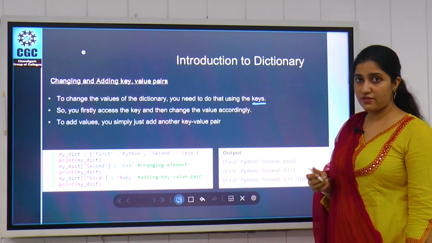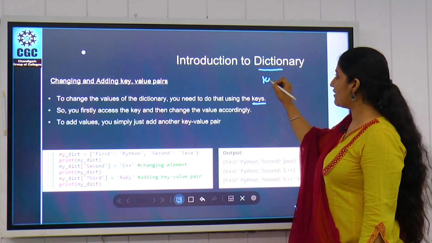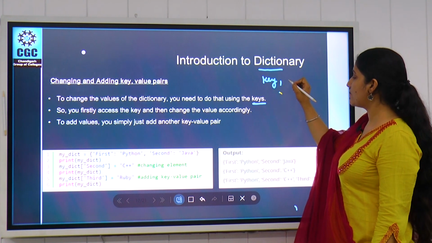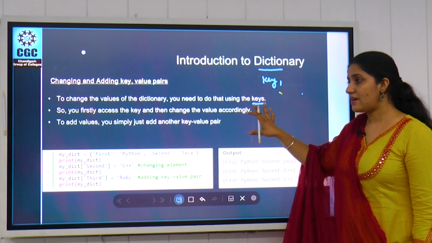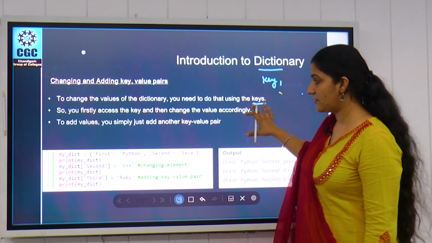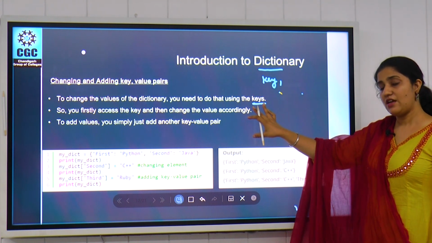That is the most important factor in a dictionary, because in a dictionary we have keys and values. So we can access our data by using these keys, and we can remove our data by using these keys. Keys are the most important factor here. With the help of that we can remove our data, or add our data.